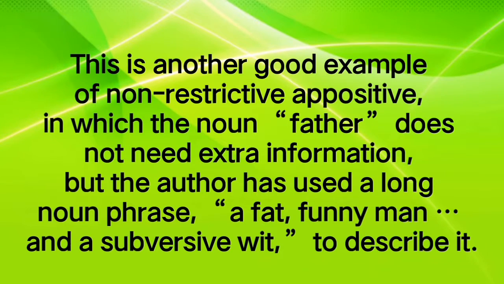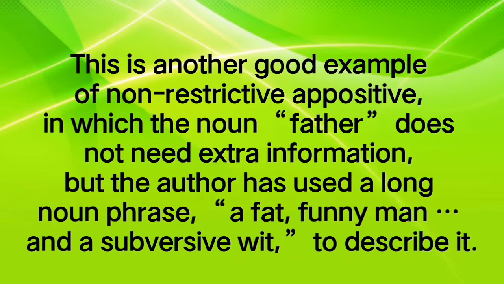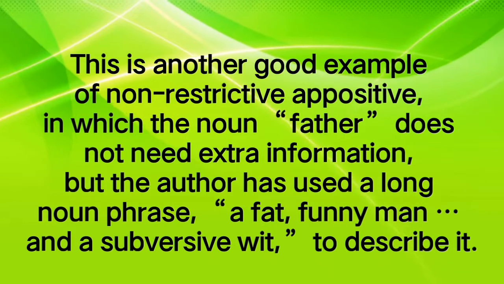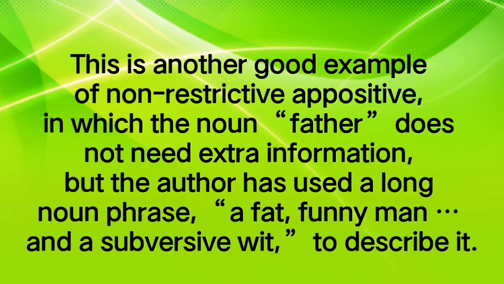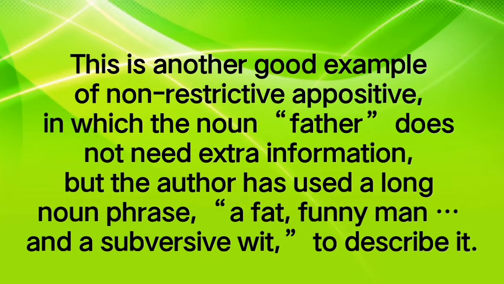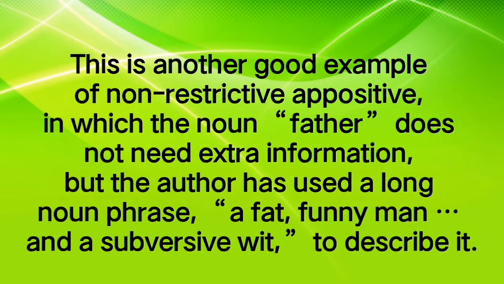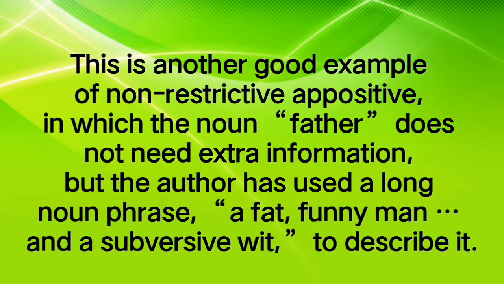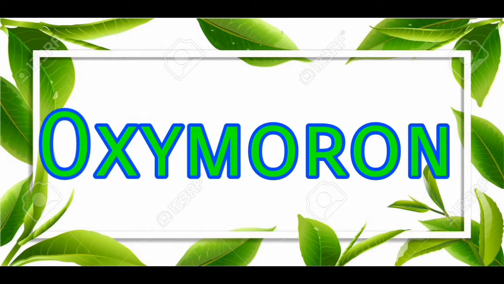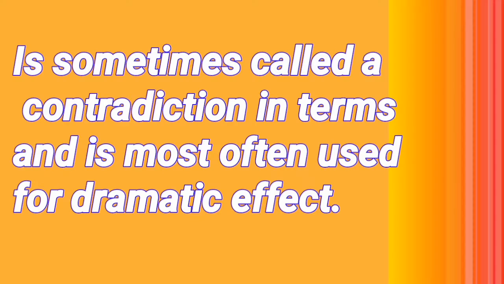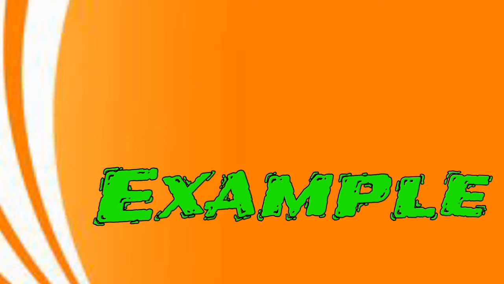This is another good example of non-restrictive appositive, in which the noun father does not need extra information, but the author has used a long noun phrase, a fat funny man, and a subversive wit to describe it. Number 5. Oxymoron. Is sometimes called a contradiction in terms and is most often used for dramatic effect. Let's take a look at this example.